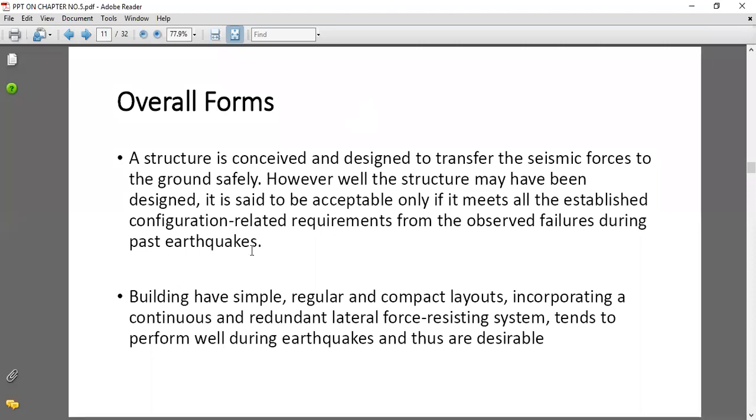What are the overall forms of the building, and based on past earthquakes, whatever the failures and observations, under this they have made that the building should have a simple, regular and compact layout, incorporating a continuous and redundant lateral force resisting system, and this tends to perform well during an earthquake, and thus these are desirable. Means the building plan should be simple, regular and of compact layout, incorporating a continuous and redundant lateral force resisting system, which tends to perform well during the earthquake.